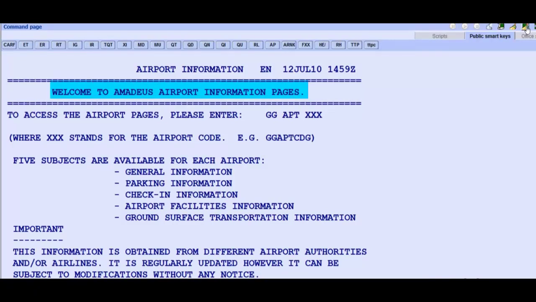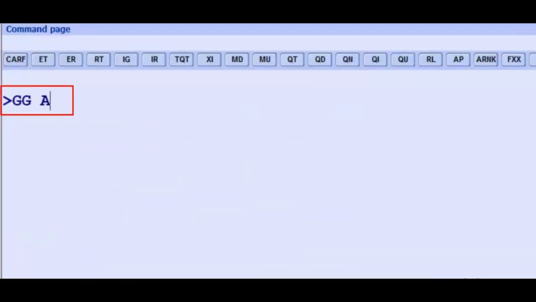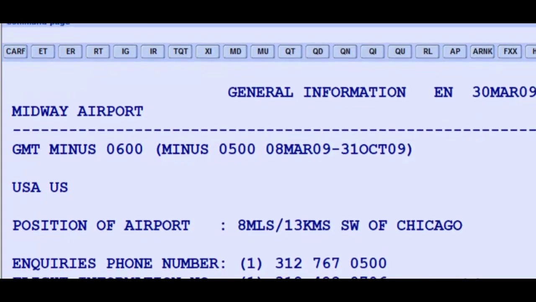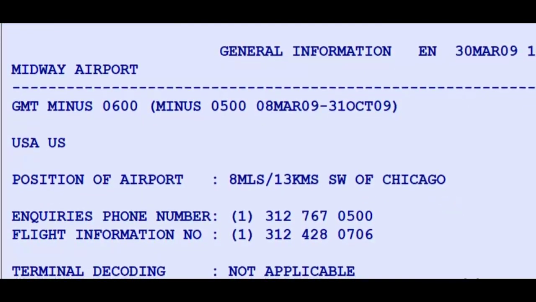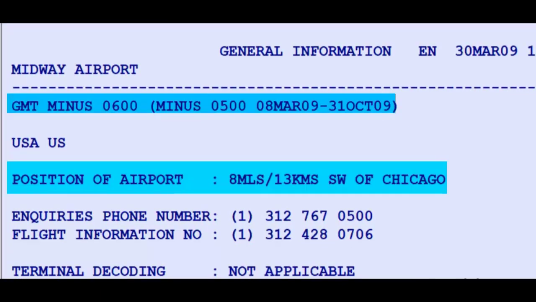For example, to display information about Midway Airport in Chicago, you have to enter GG, APT, MDW, the three-letter code of Chicago Midway Airport. On the first page, you can see information such as local time, distance between the airport and the Chicago city, the phone number for inquiry, and so on.